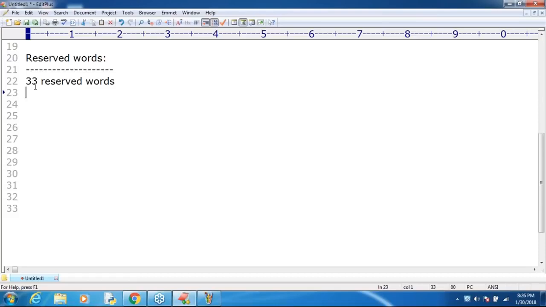In Python, how many reserved words are there? Can you please tell? 33. Is it a small programming language or a big programming language? Sir, it is very small. Very small, okay? Bahut chota programming language. Remember that. Clear for all of you, right?